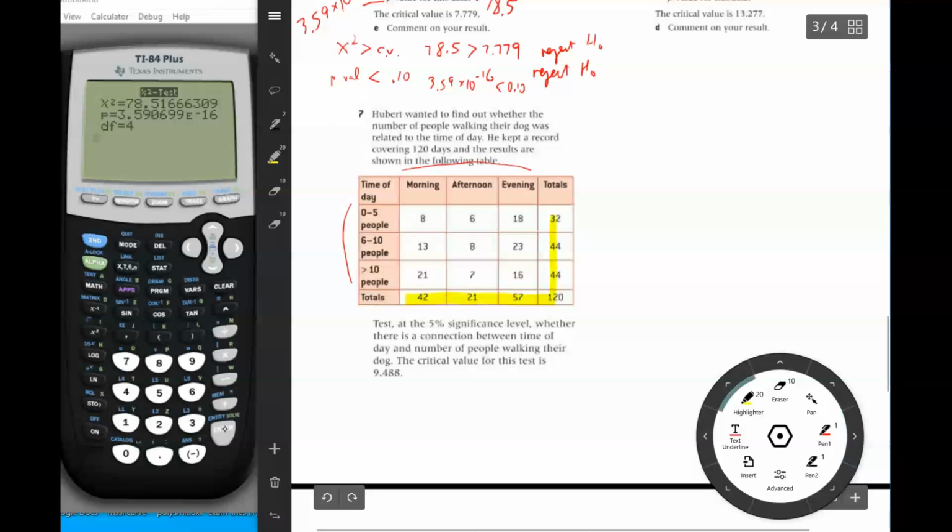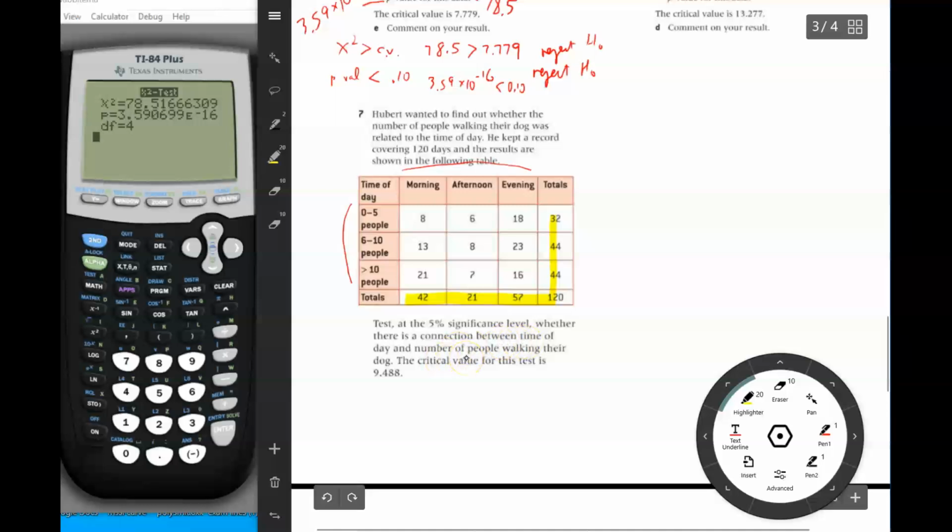It says test at the 5% significance level whether there is a connection between time of day and the number of people walking their dog. The critical value for this test is 9.488. So in this particular case, they're not really asking us for degrees of freedom or expected frequency or anything like that. They're just asking us to do the chi-squared test, basically.